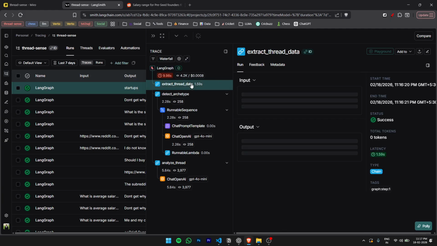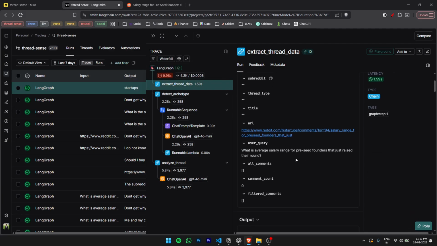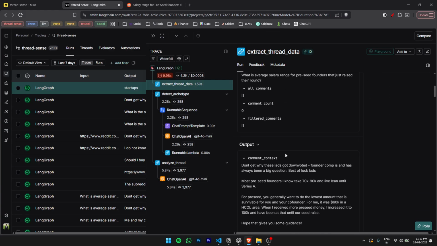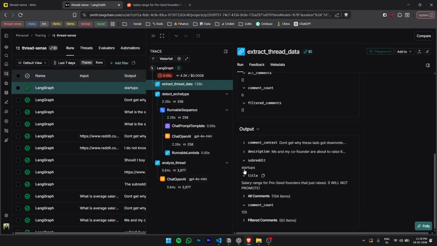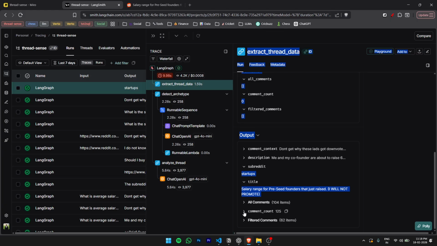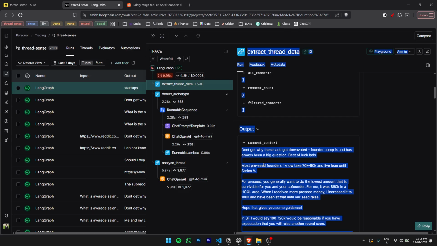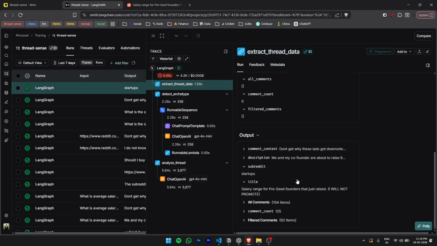First is extracting thread data. So at an input level, we are feeding in only the URL and the user query, and we have the subreddit, which is startups, title, description, all comments, comment count as well. It says 125. We have filtered comments, basically taking the top 50%, and comment context is basically joining all of them together. So this is quite standard.